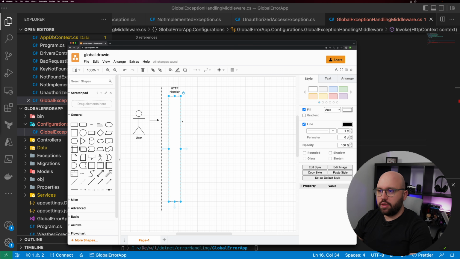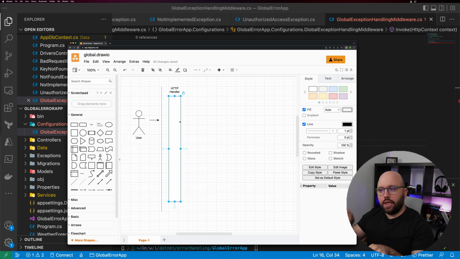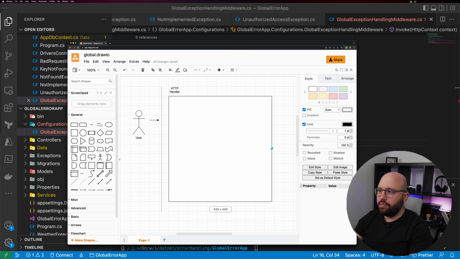So we said middleware is going to run one after another, and basically they're going to be running one inside of another. So it's going to be a layered approach. This middleware has executed, it's going to call the next one. It has been executed, it's going to call the next one. It has been executed, it's going to call the next one. And then once it finishes, it's going to go back through the same ladder of the middleware that has been implemented. So let's make this a bit bigger.